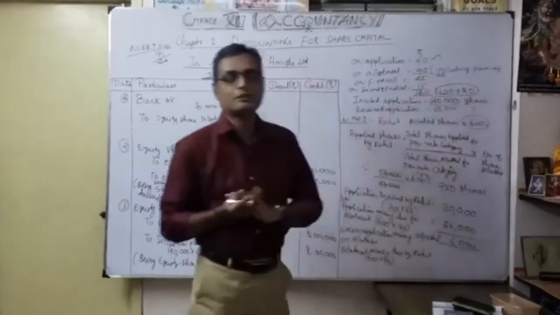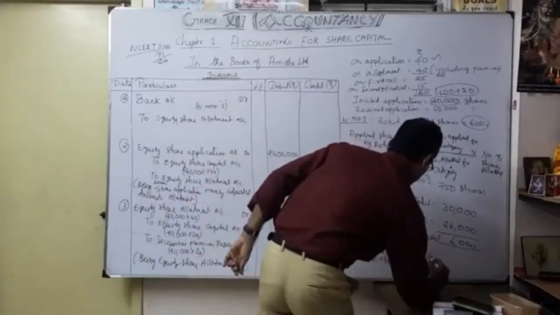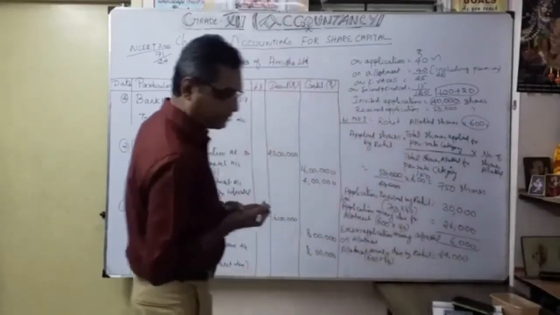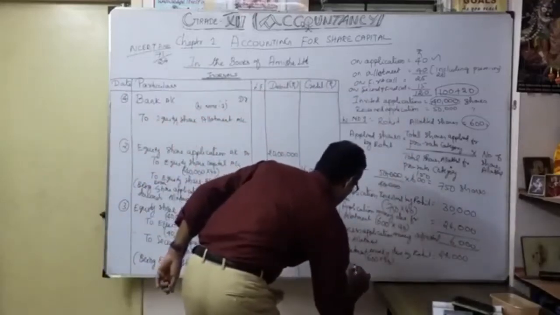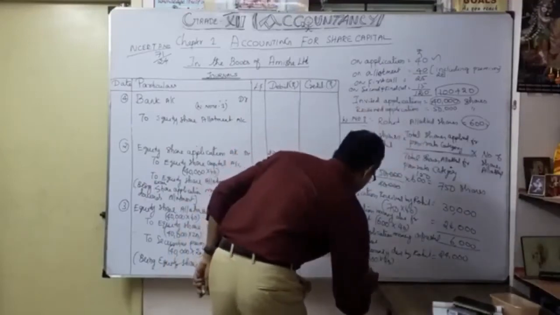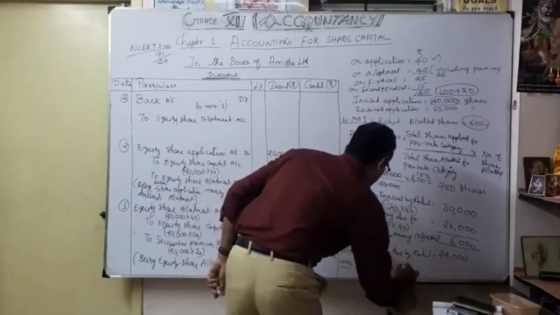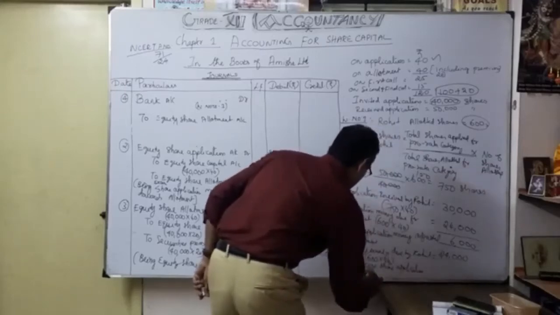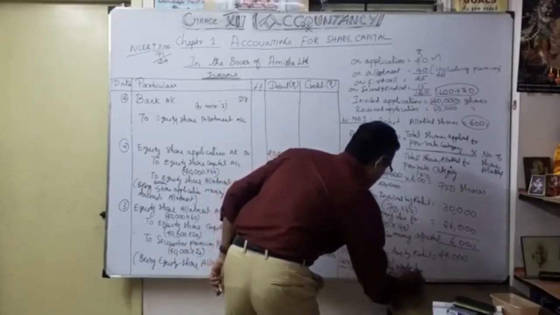You are supposed to receive how much? You have to get 600 into 40, so around 24,000. Now we are going to adjust the excess share application money. So less: share application money, excess, adjusted for allotment.